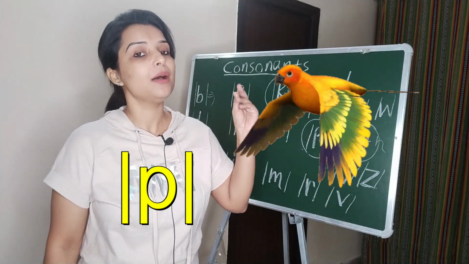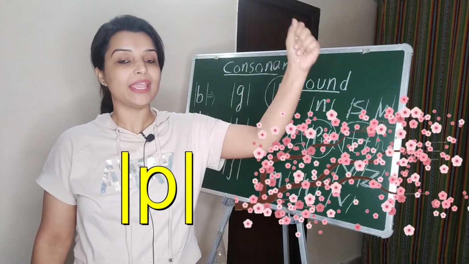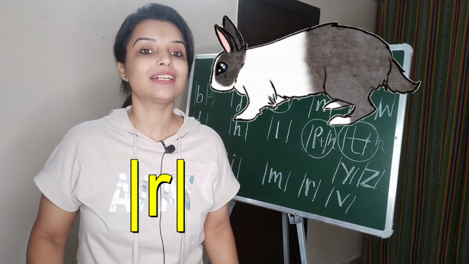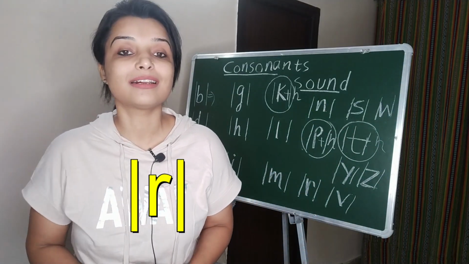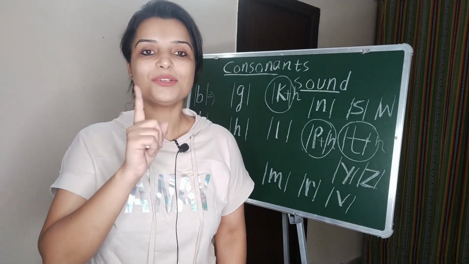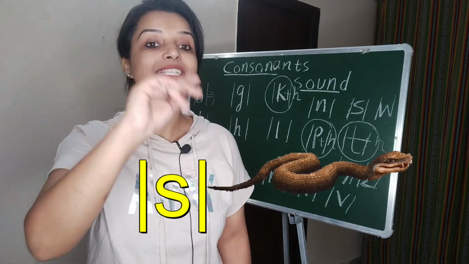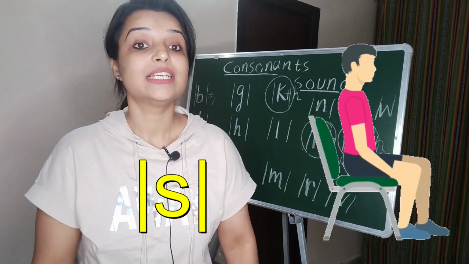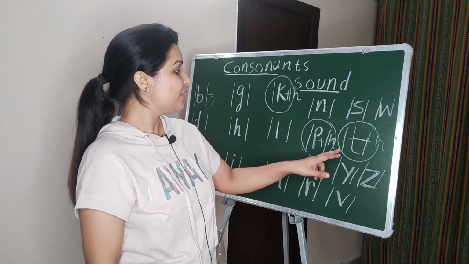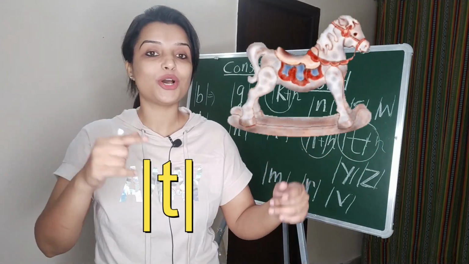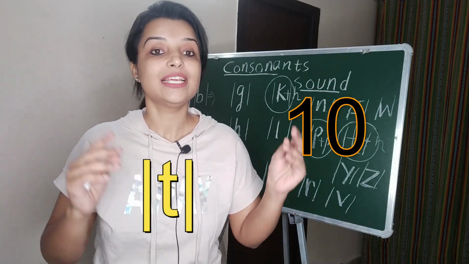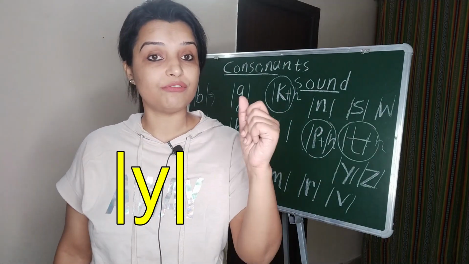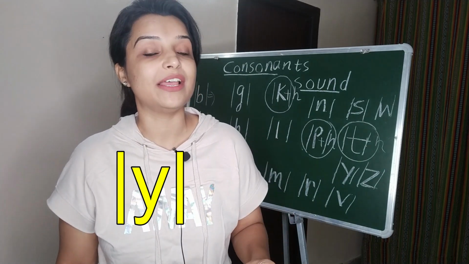Parrot, put, ping. Okay, so R. Rabbit, rose, run. Sound of S. Snake, smile, sit, sun. The sound of T. Toy, ten, together. The sound of Y.